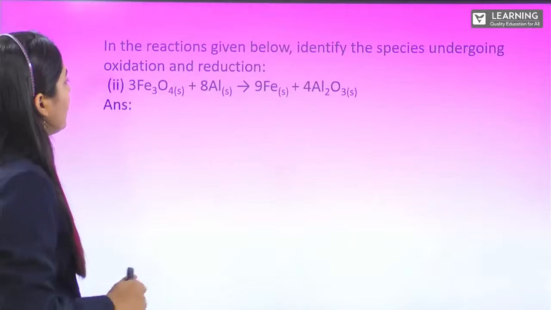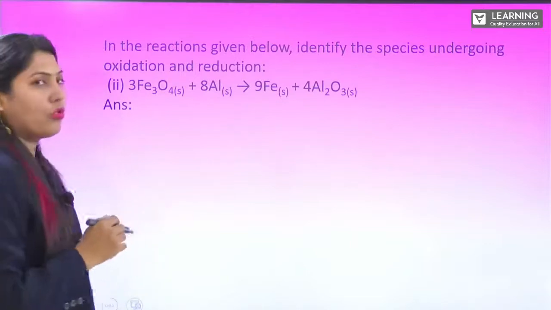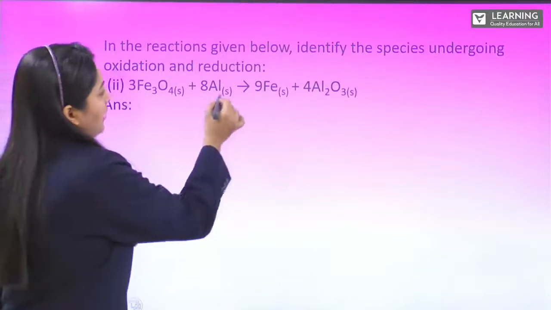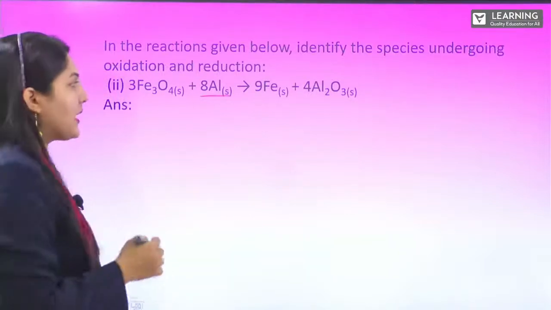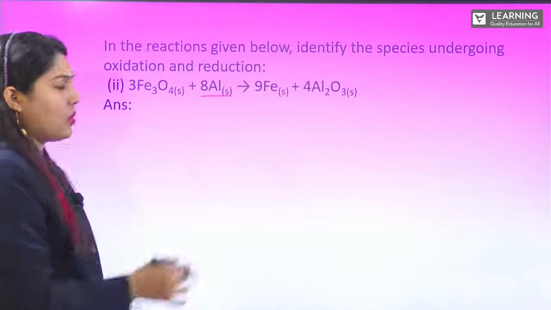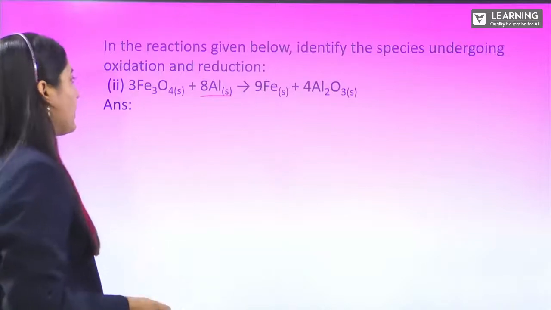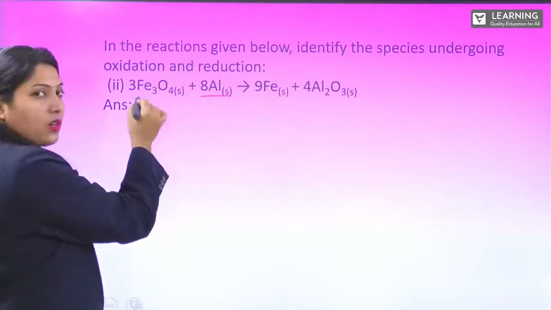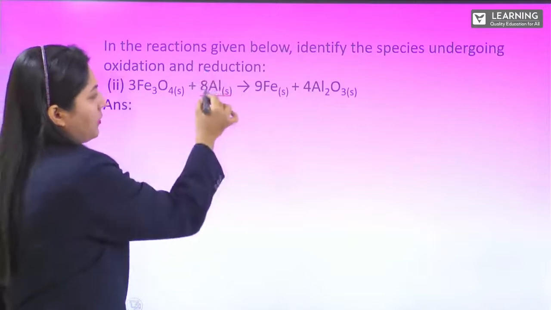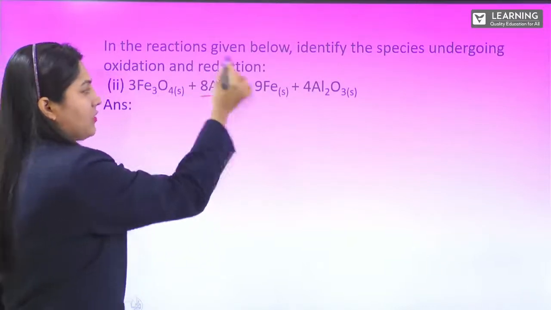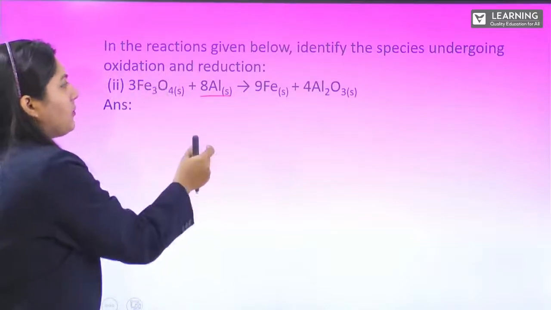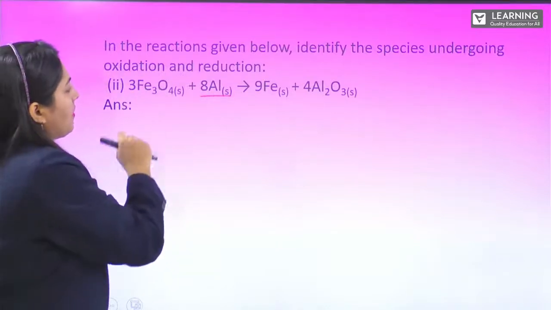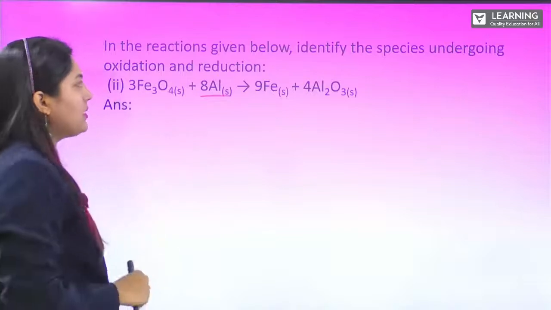Next question is Fe3O4 plus 8 Al gives you 9 Fe plus 4 Al2O3, that is aluminium oxide. The aluminium is reacting with the iron oxide, which gives you iron plus aluminium oxide. So here aluminium is displacing iron from its oxide.